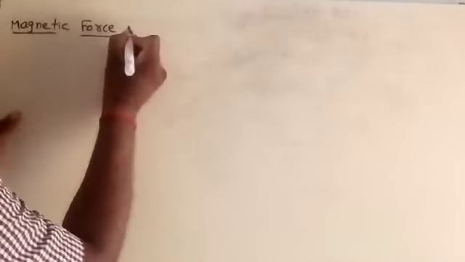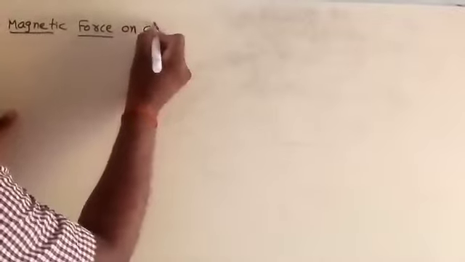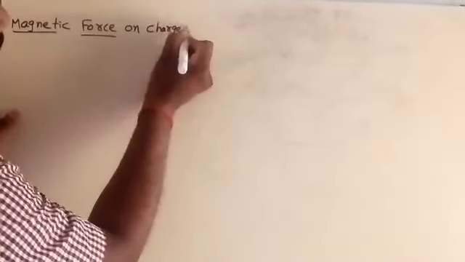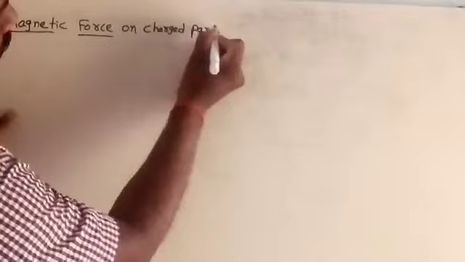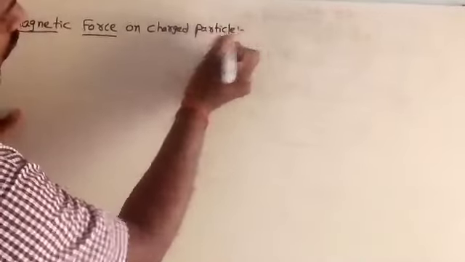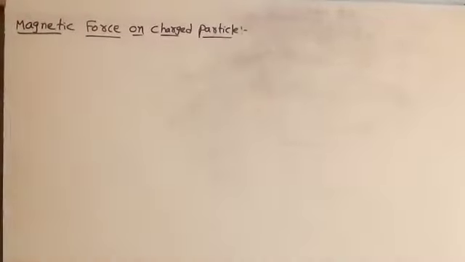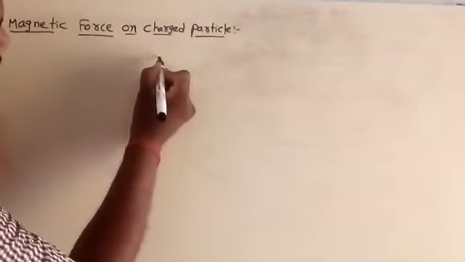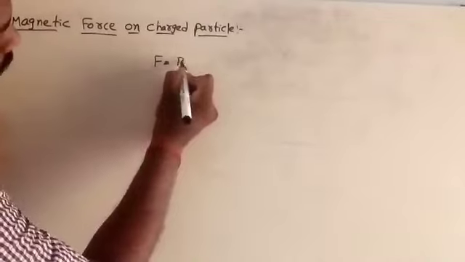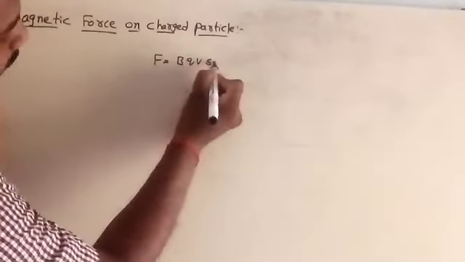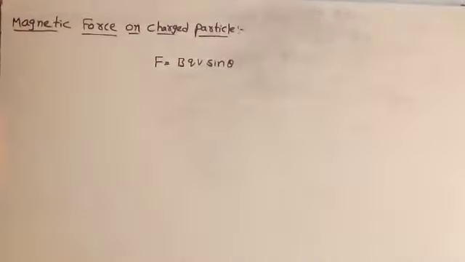Once again, the magnetic force acting on the charged particle. First I am writing the scalar form equation: F is equal to BQV sin theta.